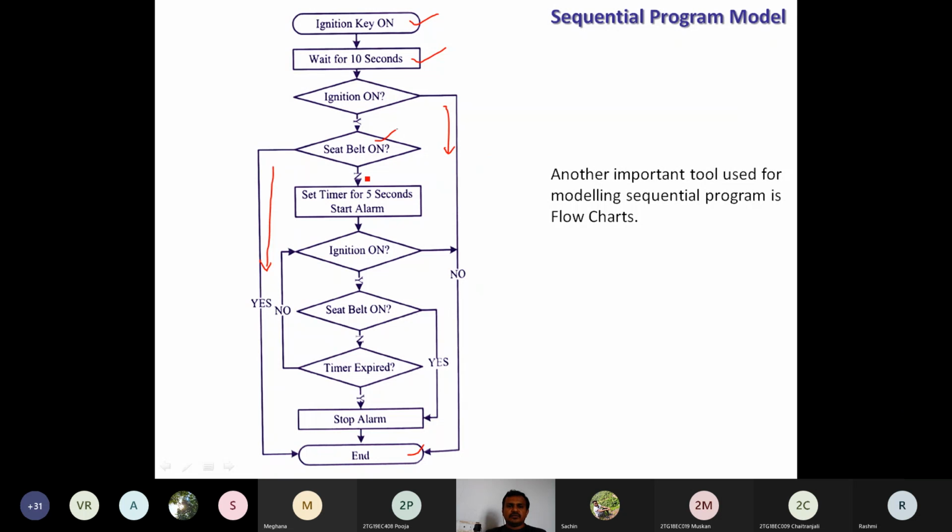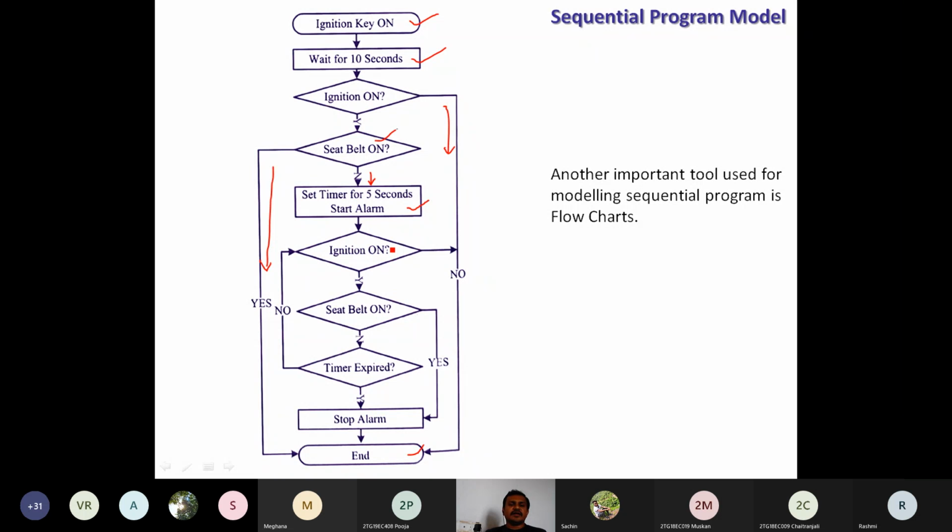If it is no, if the seat belt is not fastened, then what do we need to do? We need to set the alarm timer for 5 seconds and start the alarm. When the alarm is there, we need to concentrate on how to make this process stop the alarm.